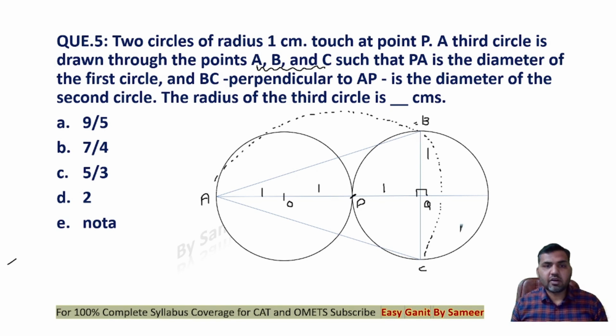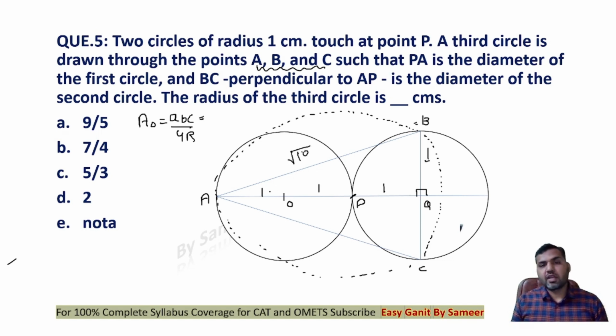That radius is the radius of the circumcircle of the triangle ABC, right? We know that the area of triangle ABC is A times B times C upon 4R, right? So if I get to know the side lengths, I'll be able to get my answer. Now this is 1, 2, 3, and this angle is 90. Can I say that this side would be root 10, and this side will also be root 10? So we get to know all three sides of the triangle. All I need is the area.